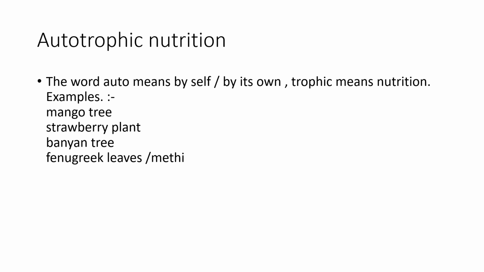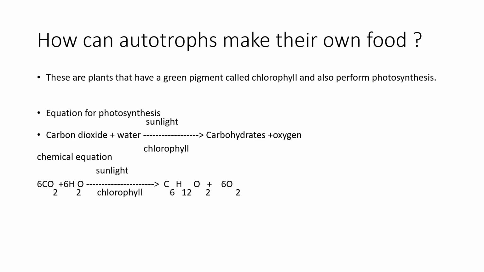These can make their own food and they don't need any other plants or any other living organisms' help to make their own nutrition. How do these autotrophs make their own food, and why can't the other classification, which is heterotroph, make its own food? These plants have a green pigment called chlorophyll. This is the secret of the autotroph, and that is the reason autotrophs can make their own food: chlorophyll, and they also perform photosynthesis.